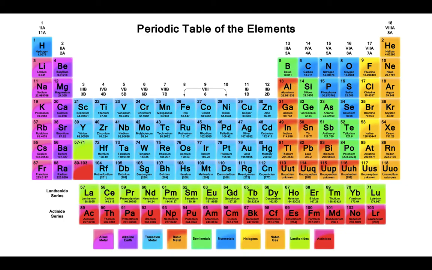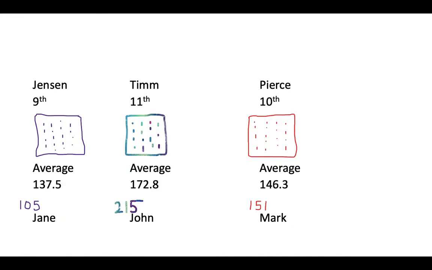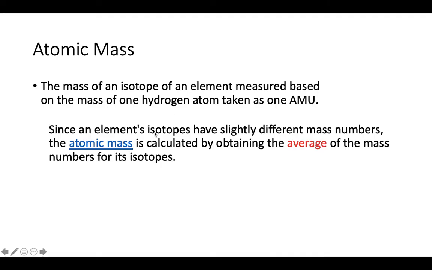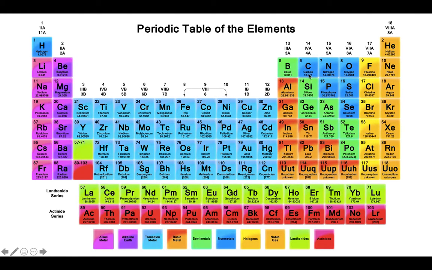That's like me saying, if I have 6 students, how many arms do I have? I should have 12 arms. How can I have 12.011 arms? That's kind of weird, right? And the reason why is because it is an average. Not all carbons weigh 12.011. Some weigh more and some weigh less. This is an average. You guys got it?